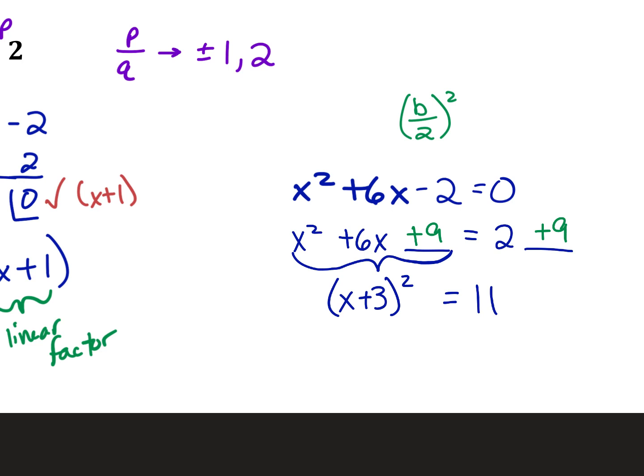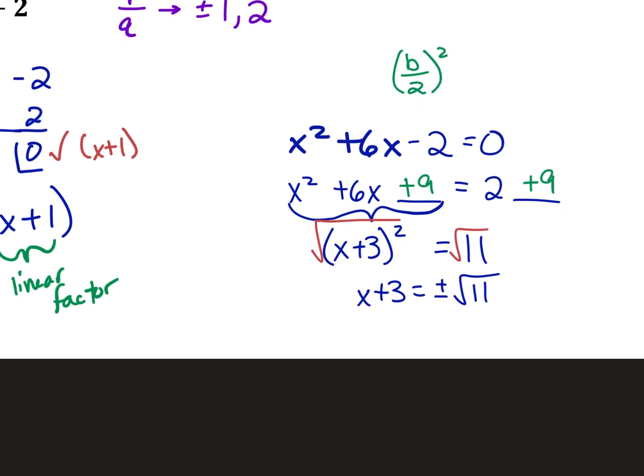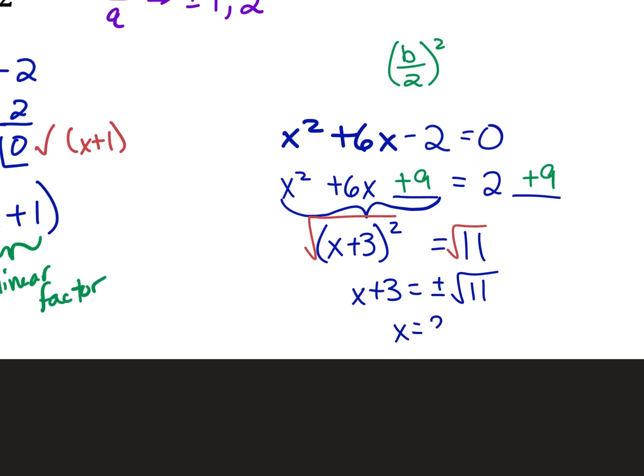Okay. And then take the square root. We're solving for x, remember? So x plus 3 equals plus or minus the square root of 11. So x equals 3, negative 3, sorry. Subtract the 3 over to the other side. Plus or minus root 11.